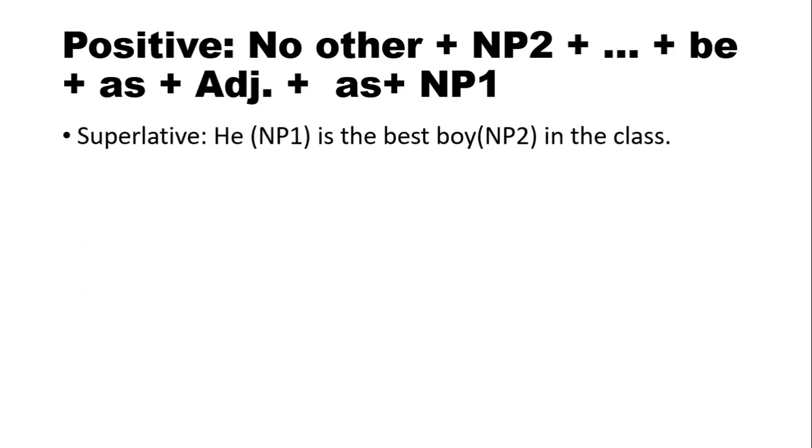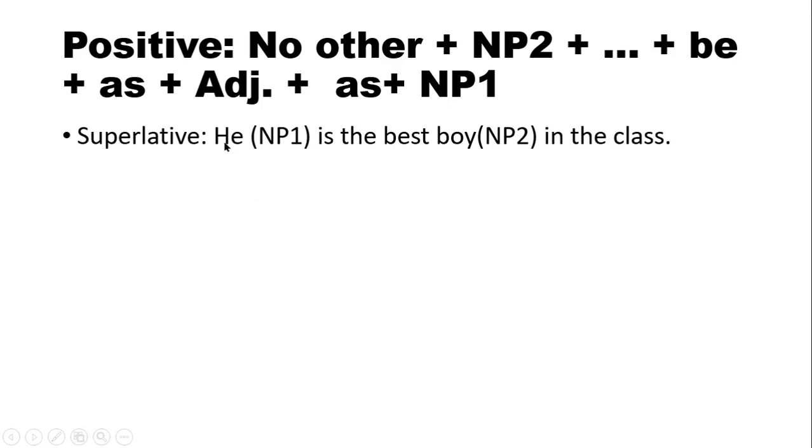So now let's try to change the sentences. Here we have a superlative sentence. So what we need to do, we are going to change this superlative sentence into positive following this structure, right? So here you can see, he is the best boy in the class. So firstly we have to write down no other. Okay, to change this superlative sentence into positive, firstly we need to write down no other. Okay, so here you can see we will write down no other, and after that we have to write down